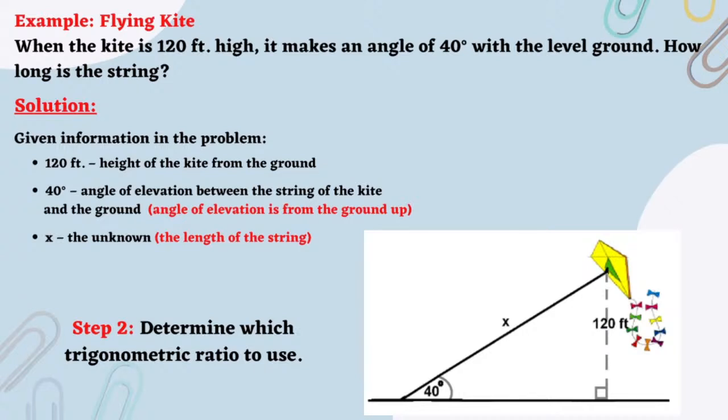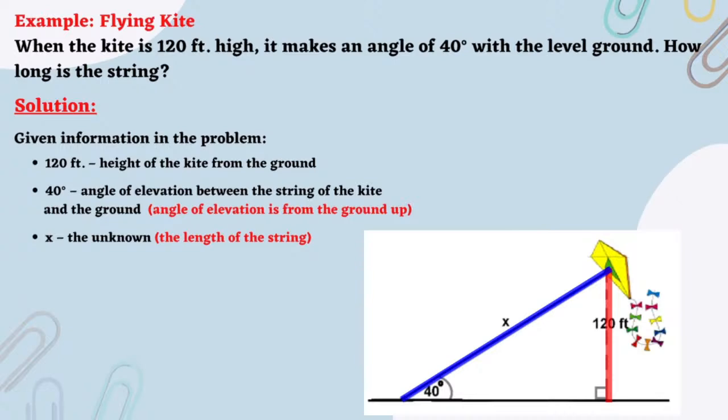Now, to determine which trigonometric ratio to use in solving for the unknown, which is represented by x, note that referring to angle of elevation 40 degrees, we are given the length of its opposite side, 120 feet, and we are asked to find the length of the hypotenuse, which is the x or the length of the string. The trigonometric ratio that contains both of those sides, the opposite side and the hypotenuse, is, right, the sine. Thus, we use the trigonometric ratio sine to solve the given problem.